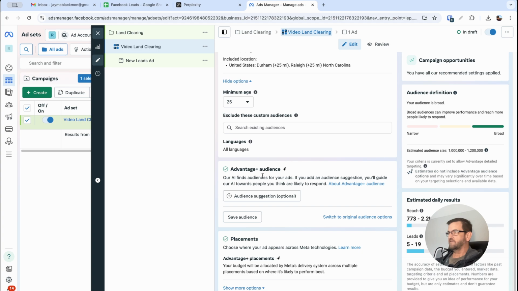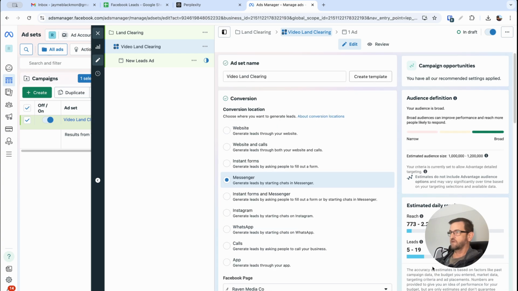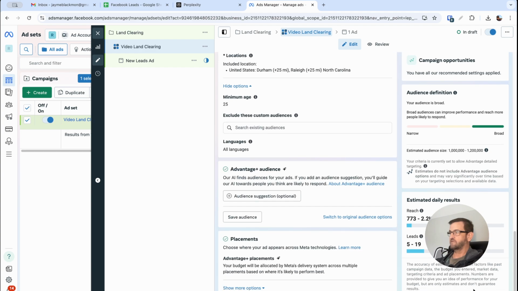But yeah, leave Advantage Audience on, and then placements, just leave that on. It's going to put it in a variety of different placements, whether it's Instagram, Facebook stories, video ads, you know, it's going to place it in a variety of different places. Okay, so that's it for the ad set level. I know that's a lot of information, so we'll just click next onto the ad.